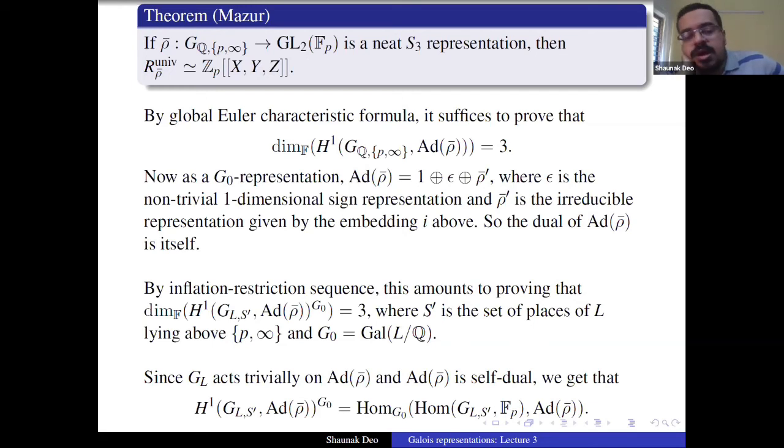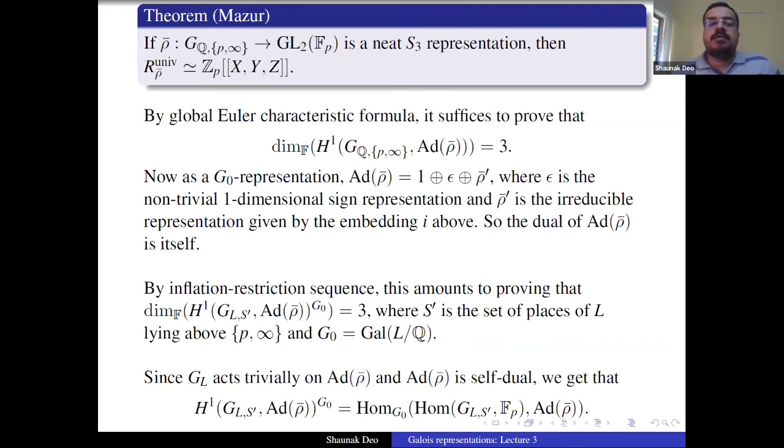So this H1 of G_{L,S'} with coefficients in ad rho bar, fixed by G naught, is the same as the G naught homomorphisms from Hom(G_{L,S'}, F_P) to ad rho bar. Basically, this Hom(G_{L,S'}, F_P), the vector space of all homomorphisms from G_{L,S'} to F_P, has an action of G naught. It becomes a G naught representation, and we need to know the dimension of the homomorphisms from this representation to ad rho bar. And this Hom(G_{L,S'}, F_P) can be calculated using class field theory.